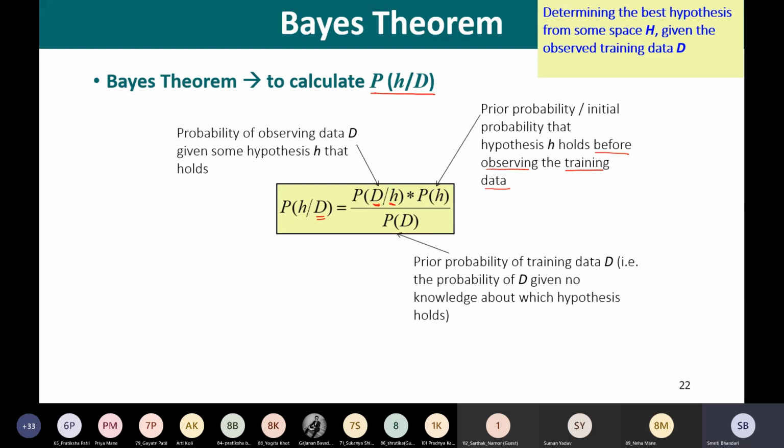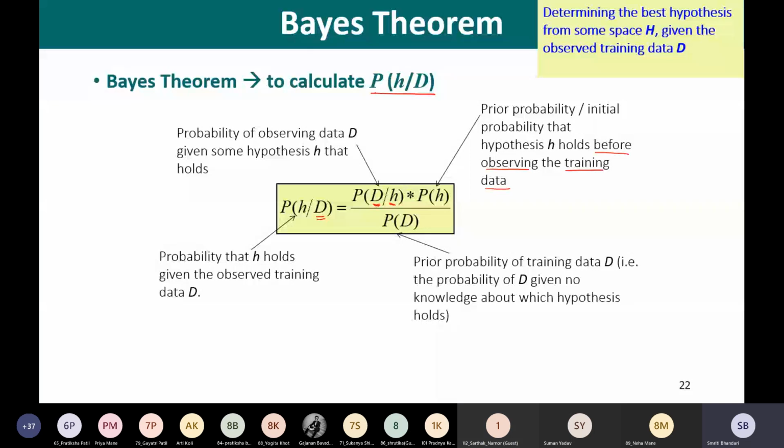Now based on all these three quantities, what are we going to compute? We are going to compute the probability that H holds given the observed training data D. Please understand all those concepts.